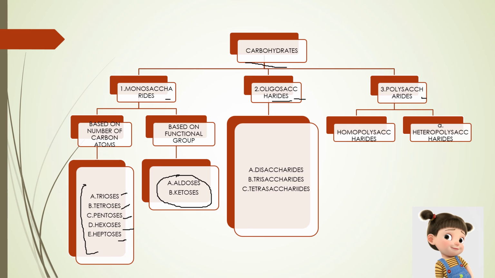Oligosaccharides can be further classified into three types: disaccharides, trisaccharides, and tetrasaccharides. And polysaccharides are of two types, that is homopolysaccharides and heteropolysaccharides.